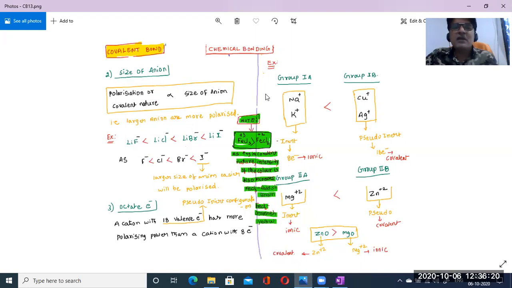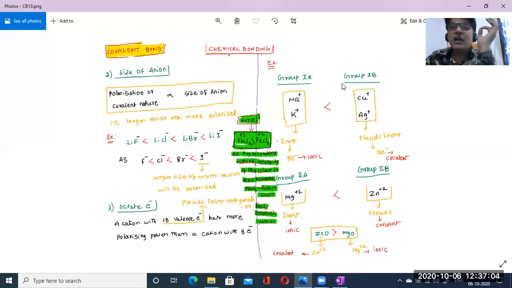That's it. See, he already gave one example. I took the first group elements, like lithium, sodium, potassium, rubidium, cesium. By losing only one electron, they get the nearest inert gas electronic configuration, which means 8 electrons will be there. Not only sodium and potassium, the remaining elements also, by loss of only one electron, become ns2 np6, so 8 electrons will be there in the outermost orbit.